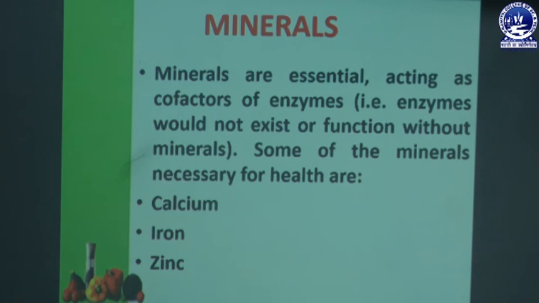In this class, we discussed what nutrients are and the different types of nutrients. Under different types of nutrients, we discussed macronutrients and micronutrients. Under macronutrients, we discussed carbohydrate, protein and fat, the sources from which we can get them and the daily requirements of the different macronutrients, and we also discussed micronutrients. Under micronutrients, we discussed different types of vitamins and minerals.